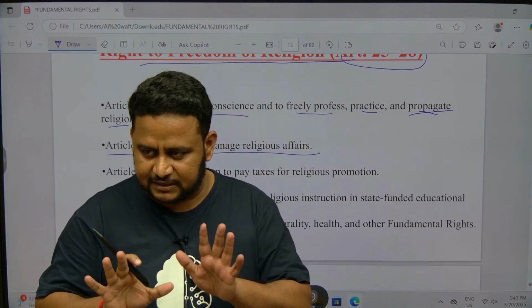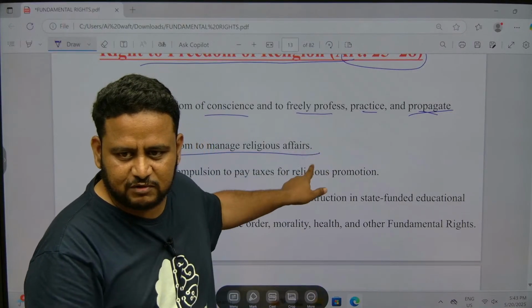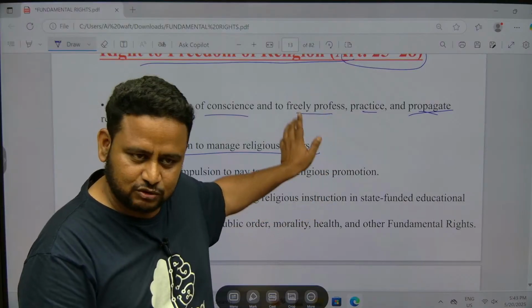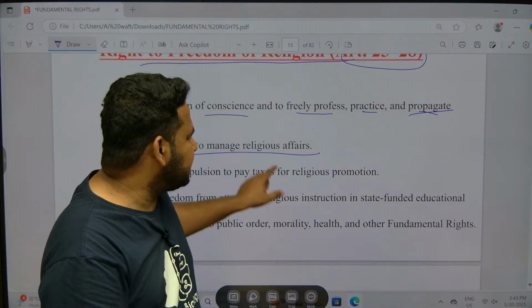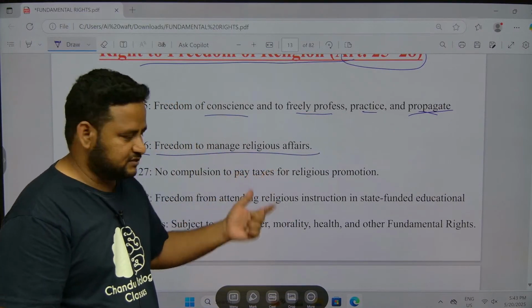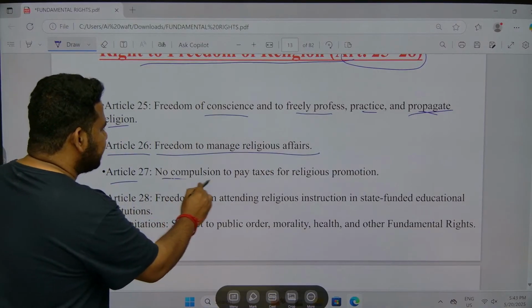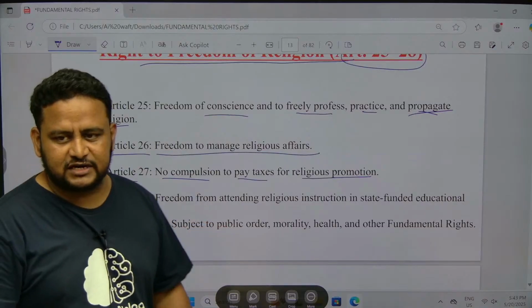Like I told you, fundamental rights are not absolute. There are reasonable restrictions. Even on the right to freedom of religion, there are reasonable restrictions. You can practice your religion, but at the same time don't affect others. Article 26 is talking about religious affairs. Next, Article 27: no compulsion to pay taxes for religious promotion.